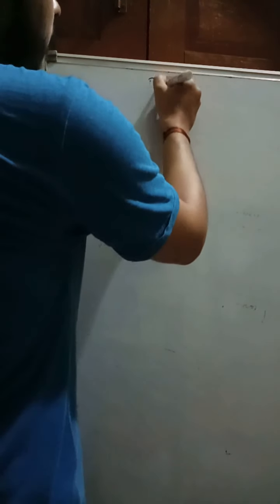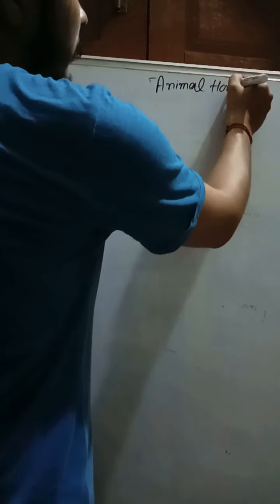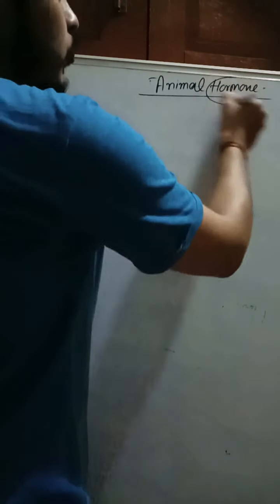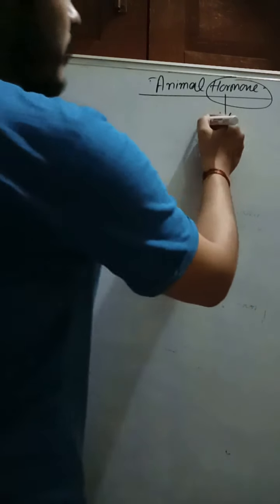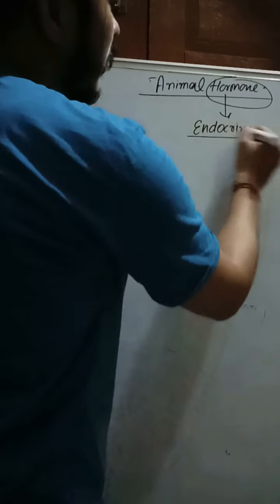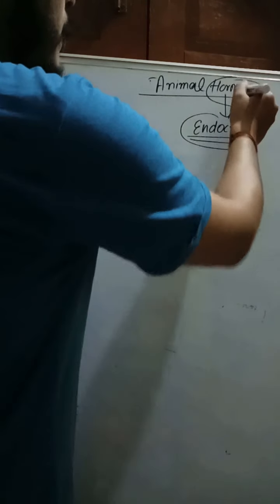Next we move to the animal hormones. What is the meaning of hormones? Hormones are chemical substances, chemical messengers, which are secreted from the endocrine glands. Which type of glands? Endocrine. There are three types of glands: exo, endo and mixed. Exocrine glands secrete saliva, juices and enzymes, and endocrine glands secrete hormones.